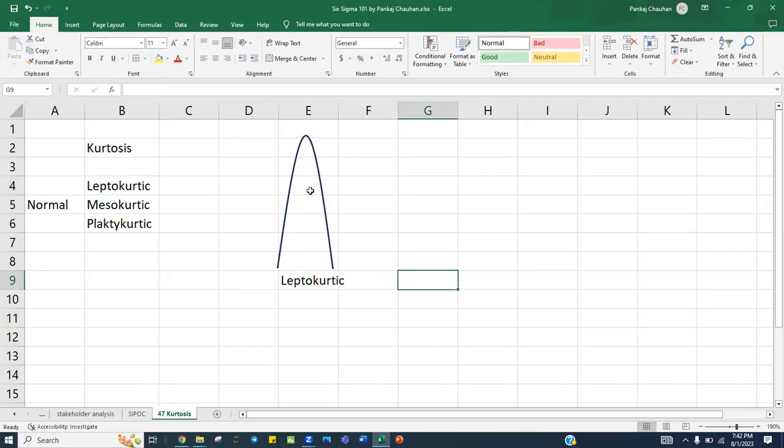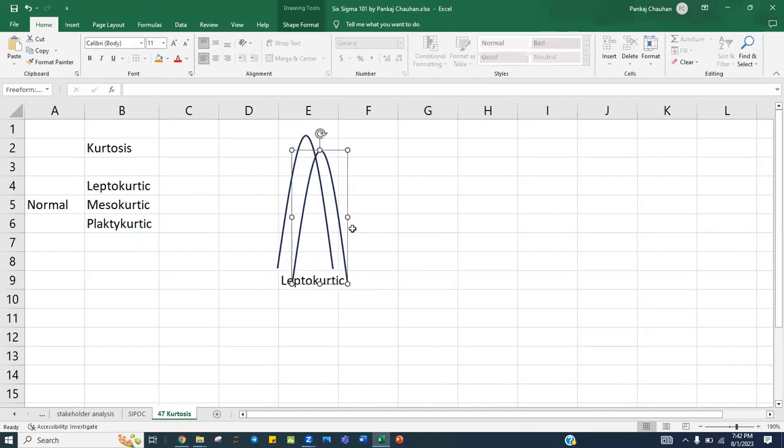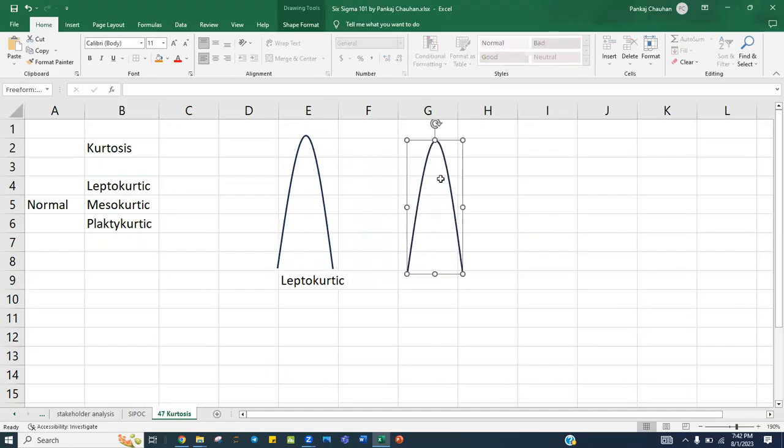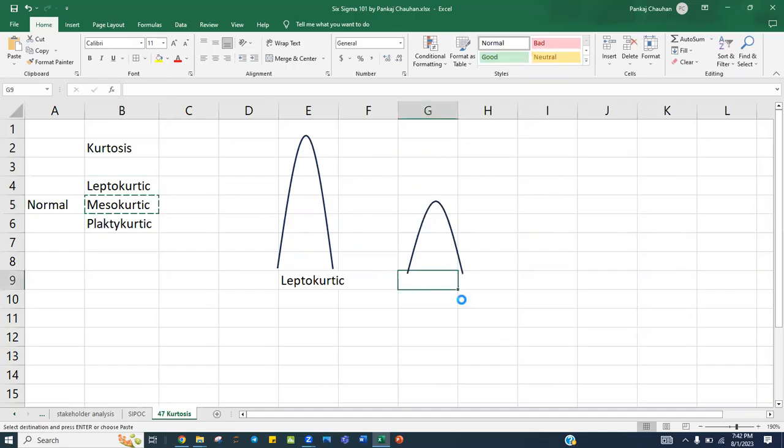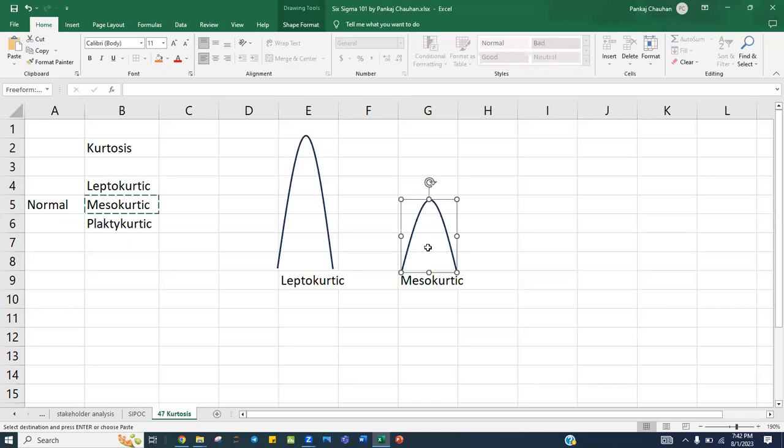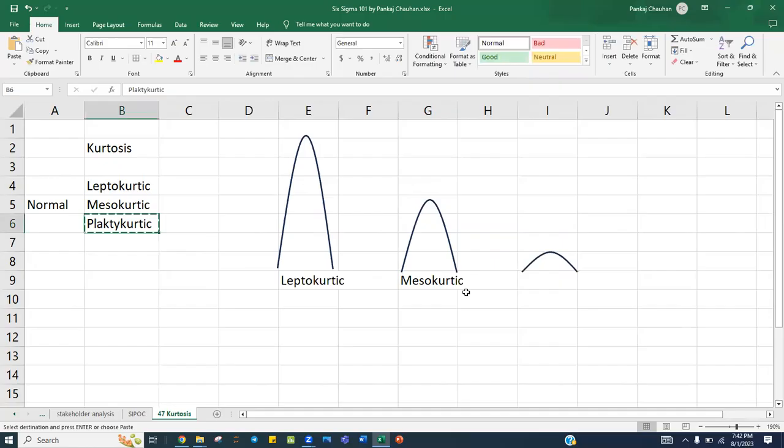If I pick a data set which is perfectly balanced, which means neither the peak is high nor the peak is low, then this is called mesokurtic data, or normally distributed data. And if the peak of the data is too low, the data is more wide and the peak is low, then such data is called platykurtic data.